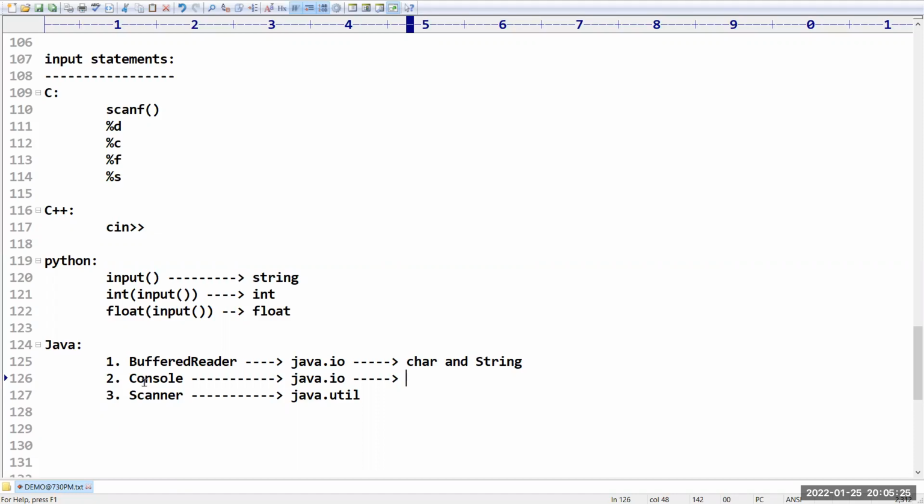Similarly, there is the Console class. What is the purpose of the Console class? It is used to read strings and passwords. If I want to read a password from the user, then you can go for the Console class.